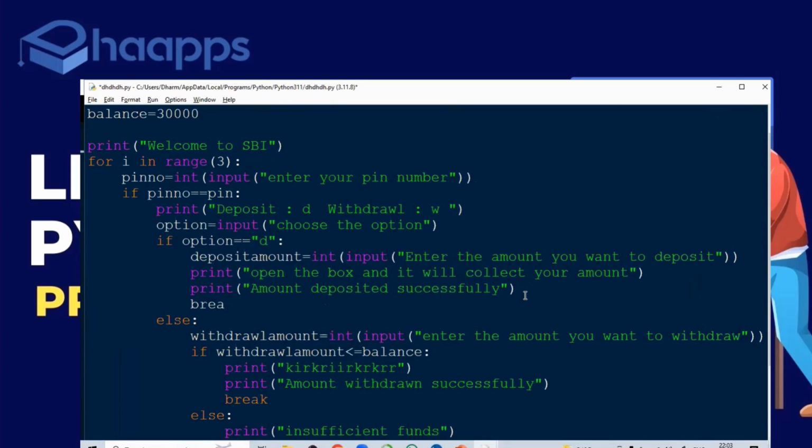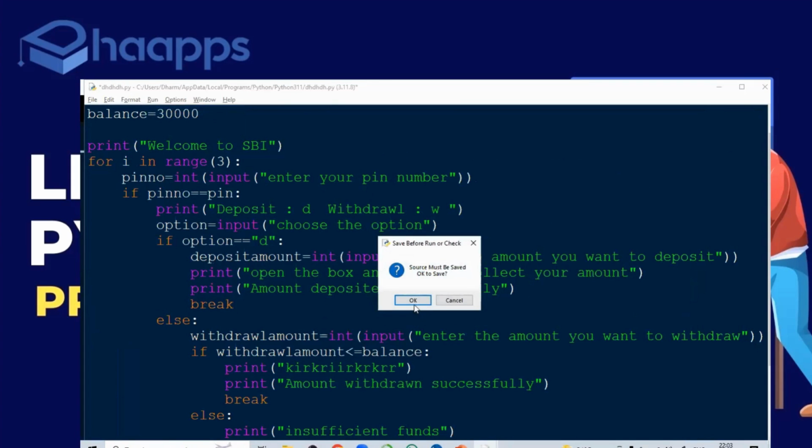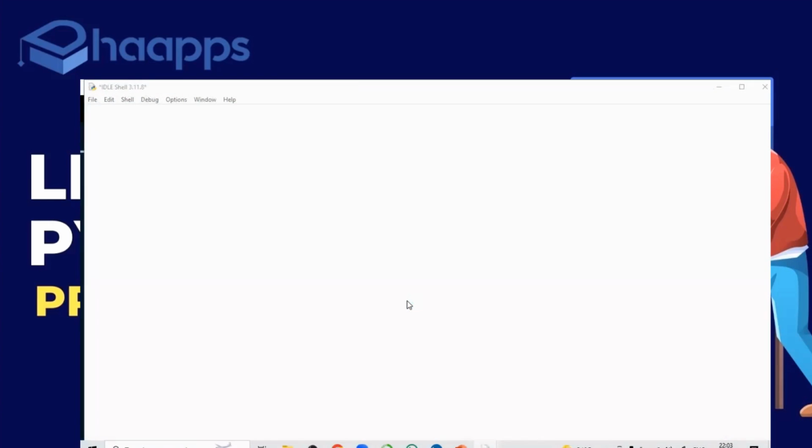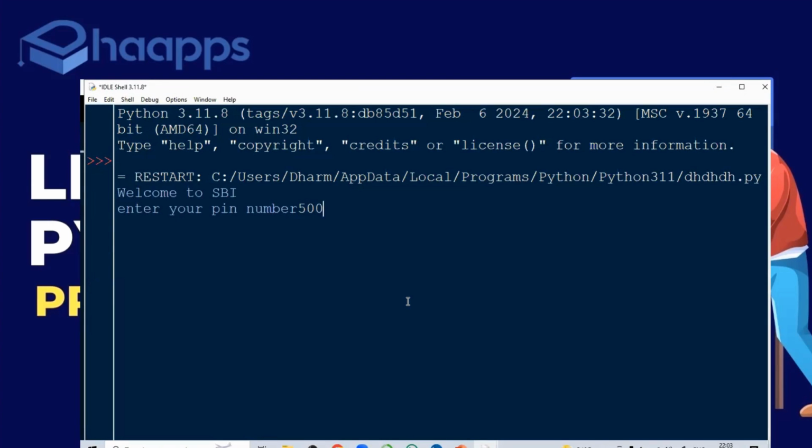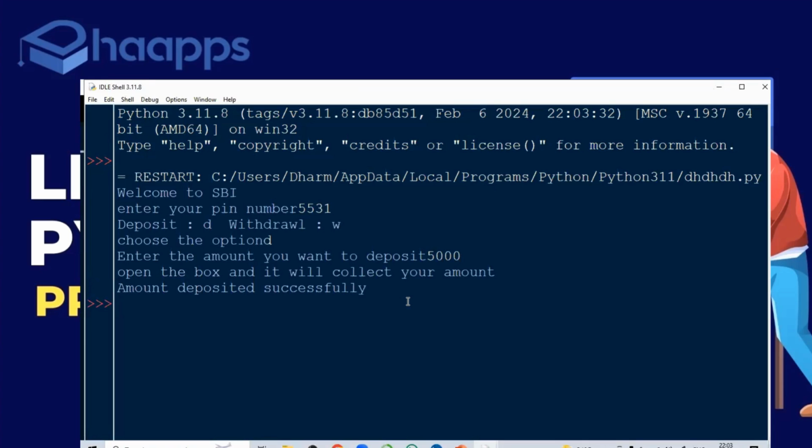Let's go back. Let's stop. Here also I'll write the break statement. 5531. It's not yet done, don't worry. Choose the option. D, I'll take it. Amount. Open the box, and it will collect the amount deposited successfully. Now